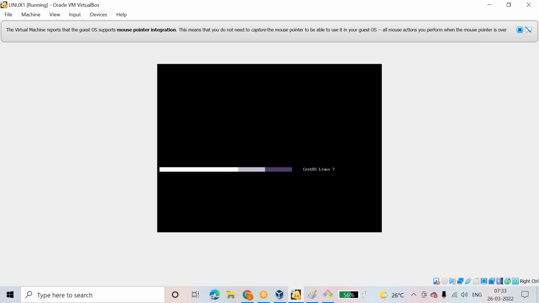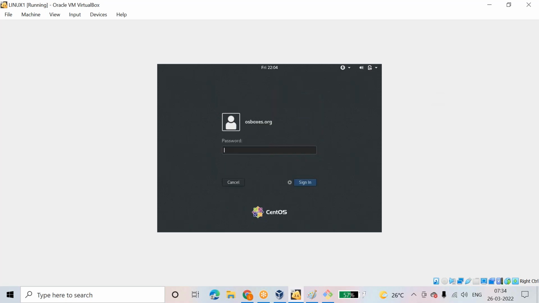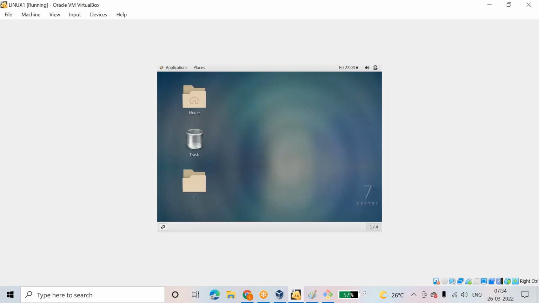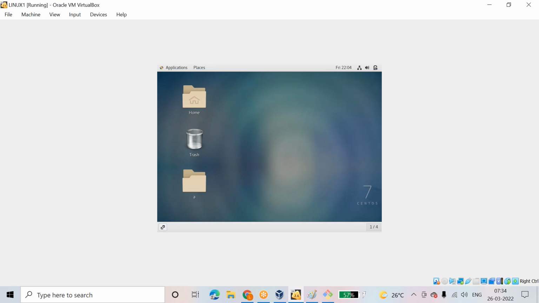I will understand all the things in the console only. Okay, my server came up. Okay, connected.